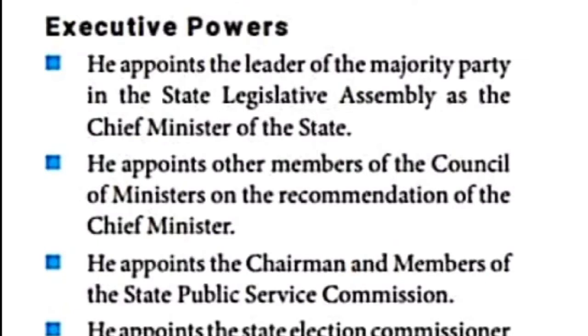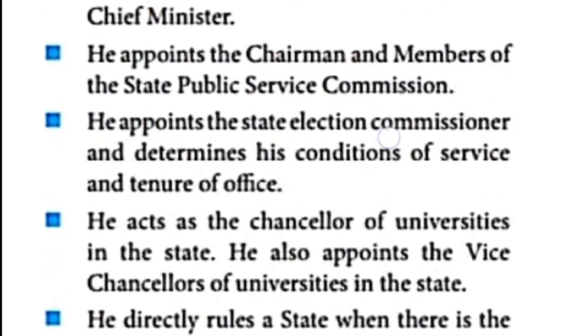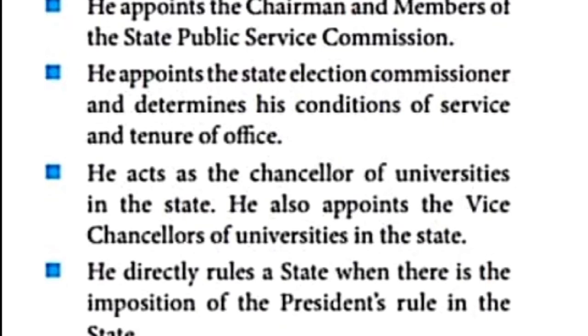The next one, he can appoint the state election commissioner and determine his conditions, and the governor can fix the service and tenure, the period of that particular commissioner, everything he can fix. So likewise it is given.